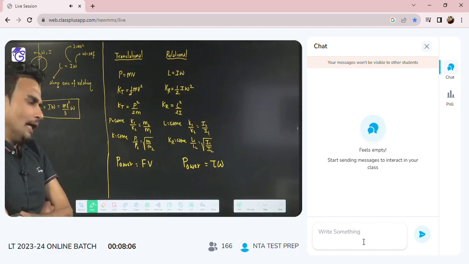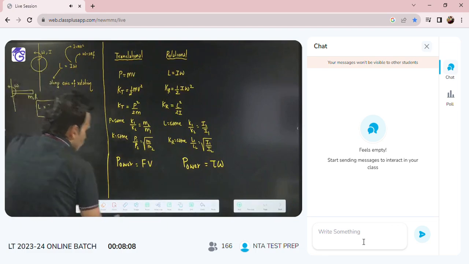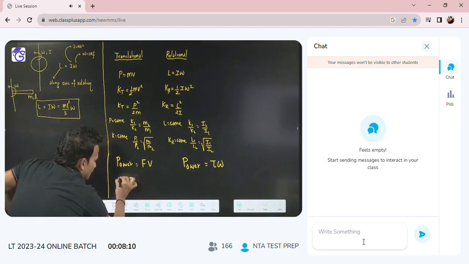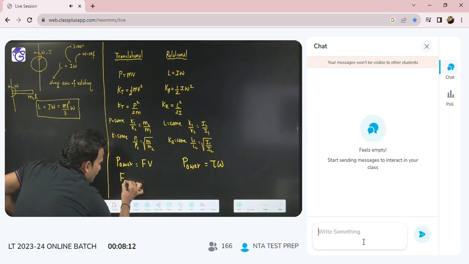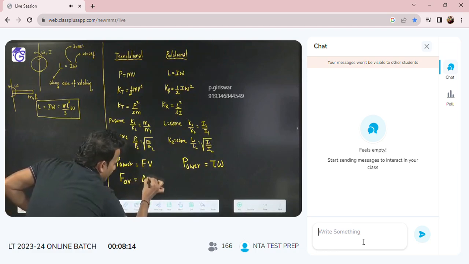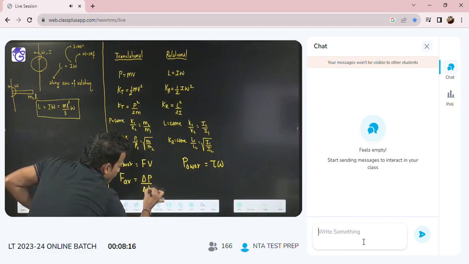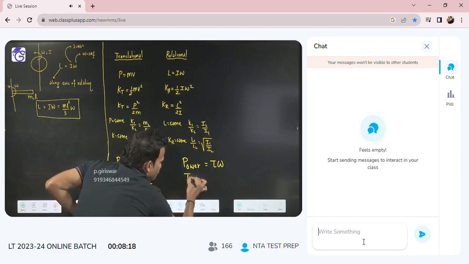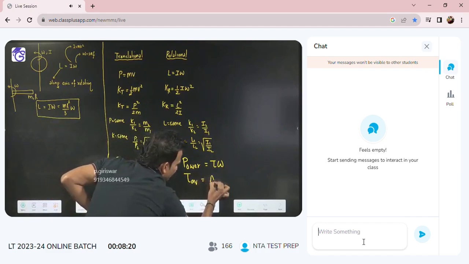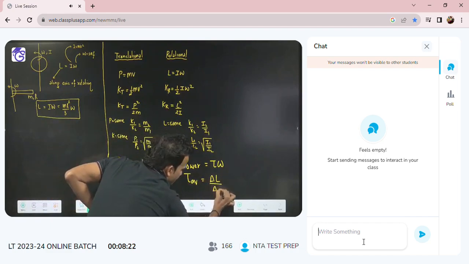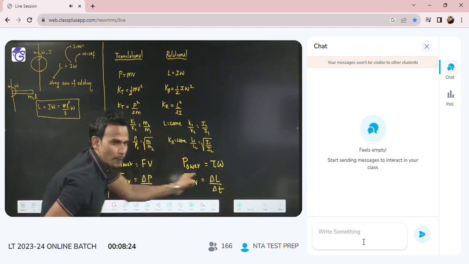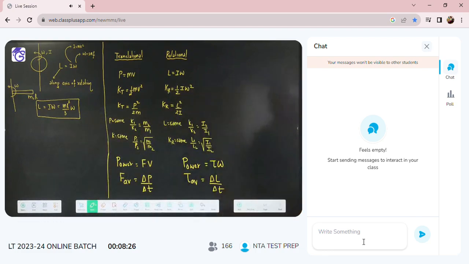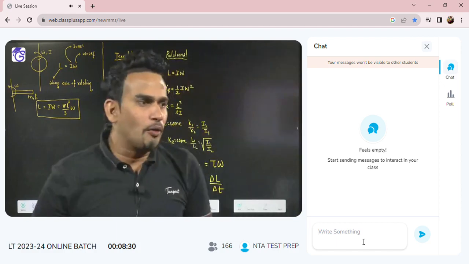Same thing we can do for force also. If you remember, in translational motion you studied average force will be equal to delta P by delta T. In rotational, we study average torque will be equal to delta L by delta T. You can do this relation also, no problem. Or you can say F equal to dP by dt, and torque will be equal to dL by dt.